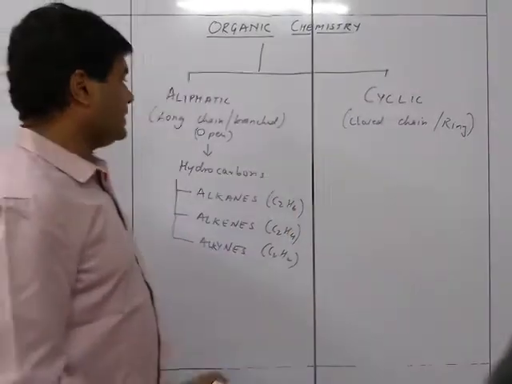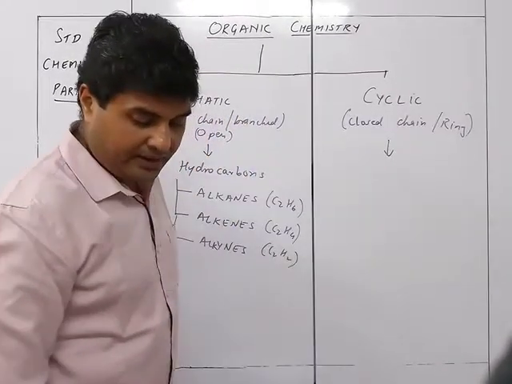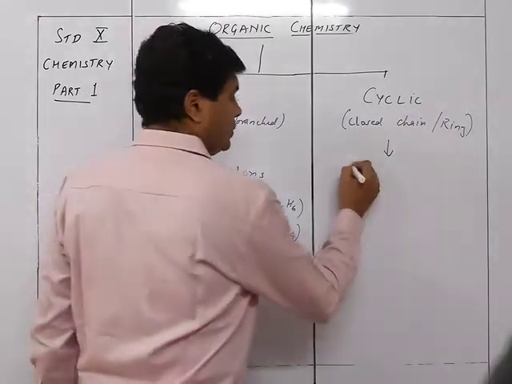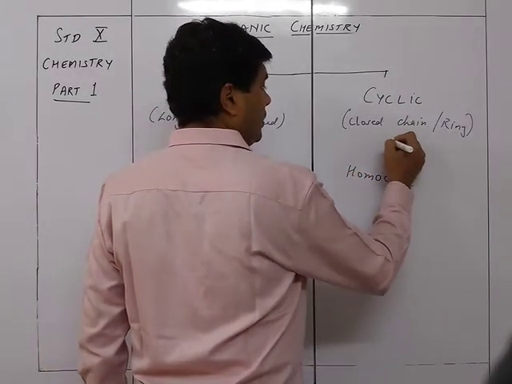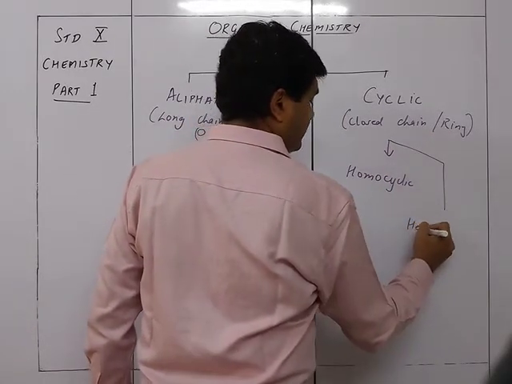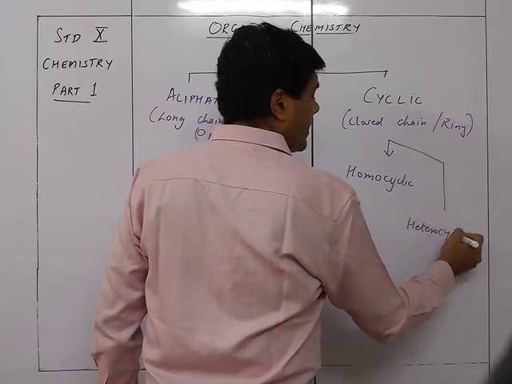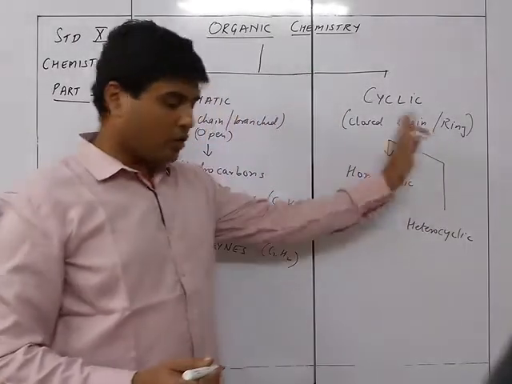Whereas cyclic compounds will be homocyclic and heterocyclic. We do not have the cyclic part in our syllabus, that's why we are not going to see this.